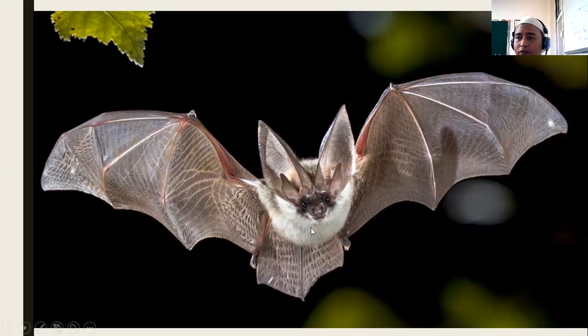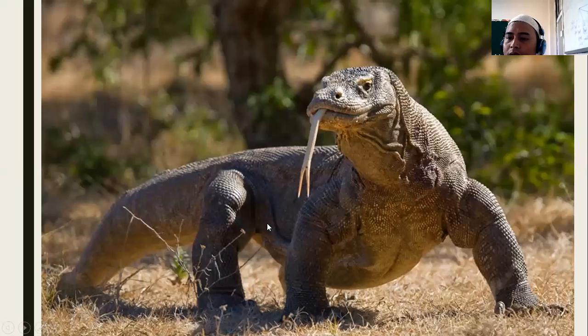This bat, as a matter of fact, because this bat comes out in the night, he actually is blind. They cannot see like us with clear sight, but instead they depend on their ears, which have an echolocation system, to get their prey. Okay, some of them are predators.